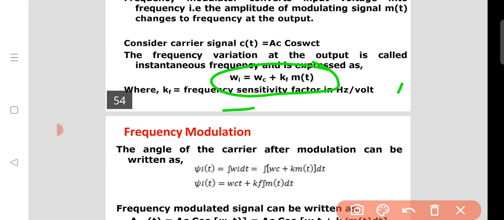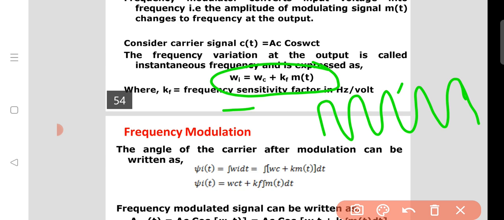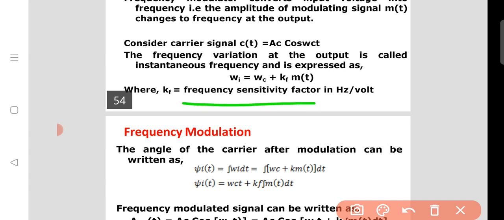Output frequency means frequency variation, equal to omega c plus kf m of t. Omega c is the carrier frequency. The carrier frequency is a constant frequency, but it varies sometimes to fc plus deviation or fc minus deviation. That's why omega c is fixed. The other term is kf m of t, where kf is the frequency sensitivity factor. The unit is hertz per volt.